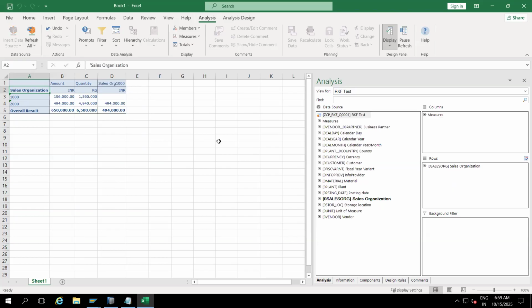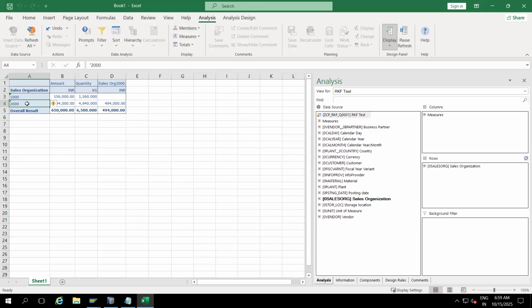Now what is this? You can see we restricted for 2000, right? I can see the 2000 amount here. This column is different. In real time, assume there are 1000, 2000, 3000, 5000, many records, and every record has an amount. Assume 10 million records are there. I'm responsible for only sales org 2000.